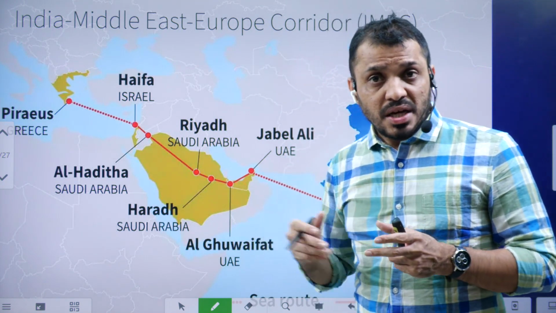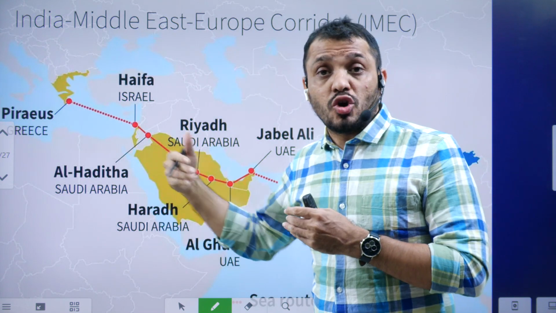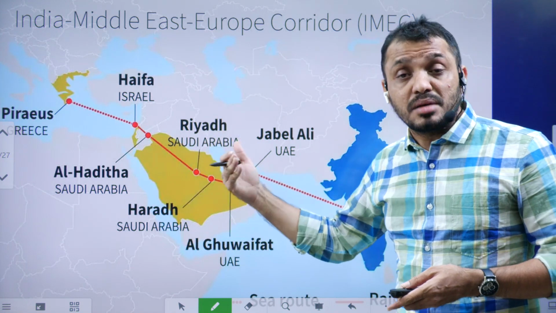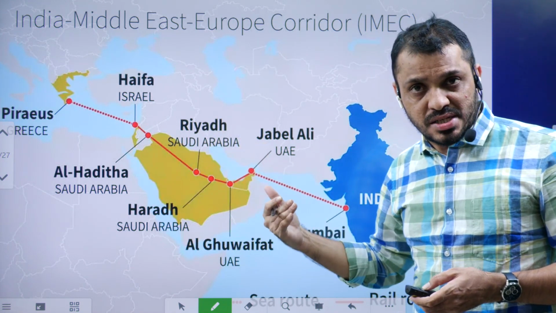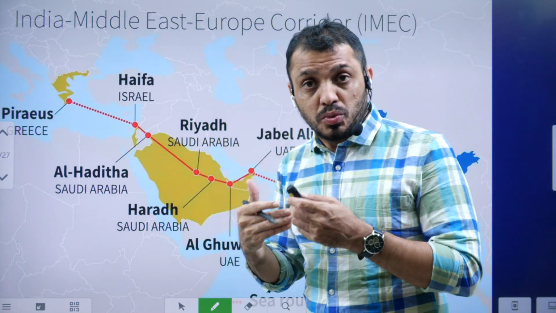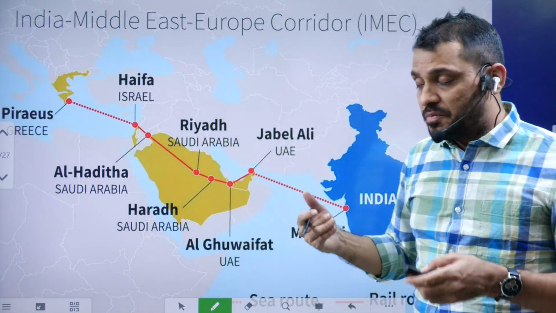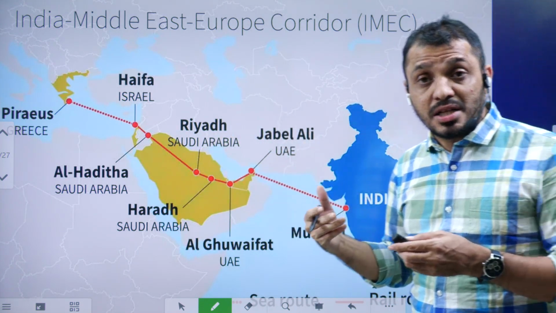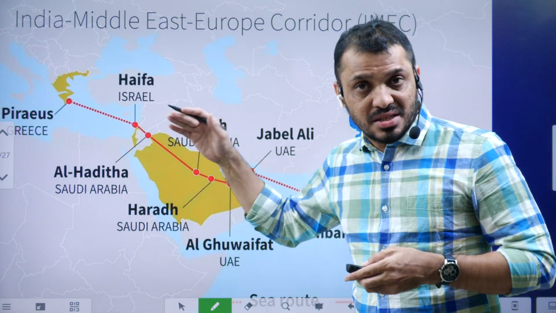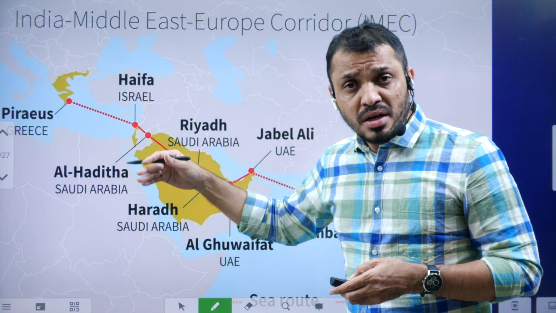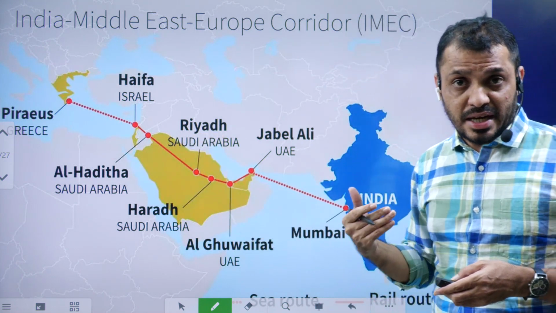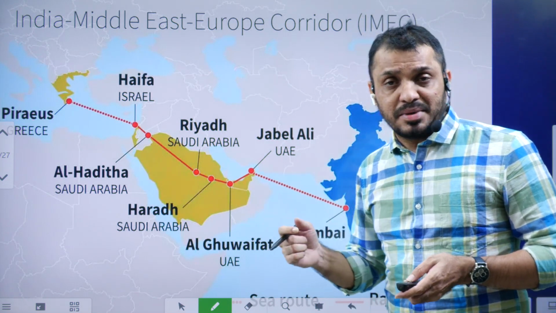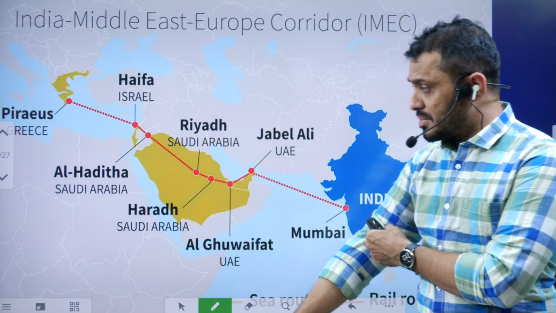According to America's version, this corridor is facilitating Saudi Arabia and some of the Islamic nations very close to Israel and developed nations, and that is unpalatable to Hamas. Hamas is not accepting that their fellow Islamic nations are moving very close to Israel and America. So that is the reason they also want to reduce the influence of these relations. So that might be the reason behind the Hamas attack. Actually, there are many factors behind Hamas attack on Israel. So America is claiming that this can also be one of the reasons.